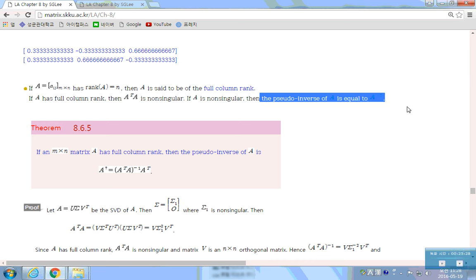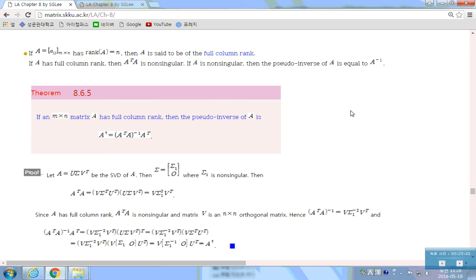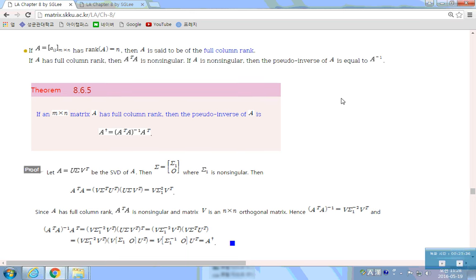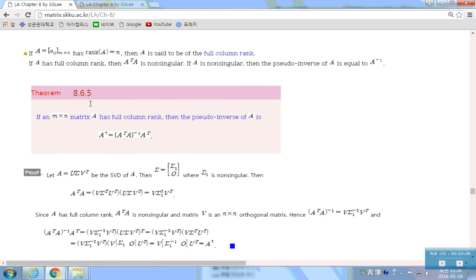The pseudo inverse of A is equal to A inverse, if it's non-singular.